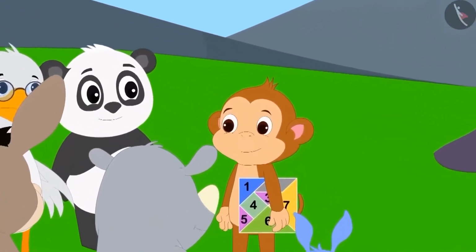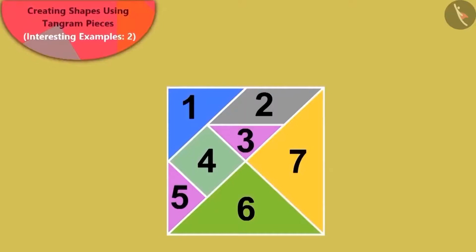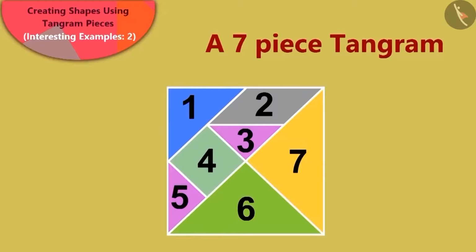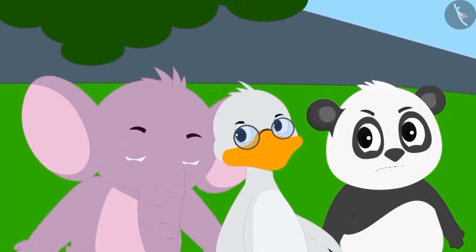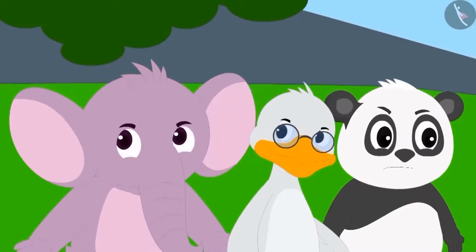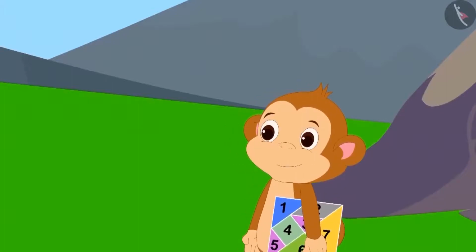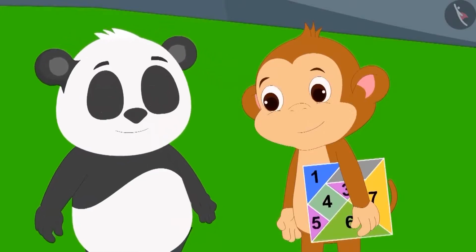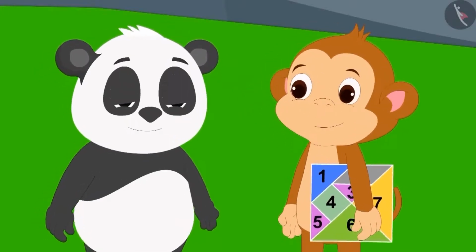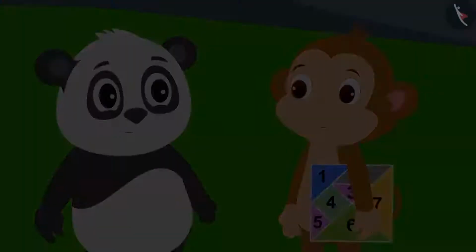Everybody crowded around Babban excitedly. Babban said that today he has brought a 7-piece tangram along with him. People did not believe Babban so easily. They felt that Babban was up to some mischief again. Golu said, if it is really a tangram, then can Babban make shapes with it?